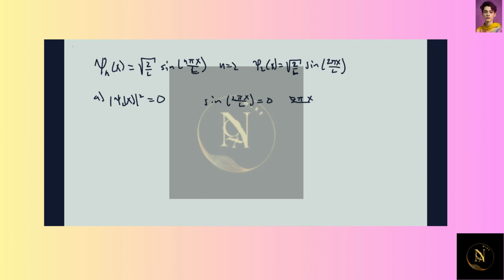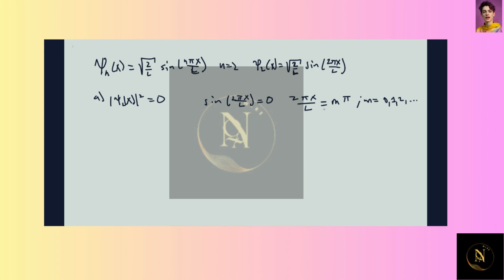So this happens when 2 pi x over L is equal to, we'll call it m pi, where m is some integer value: 0, 1, 2, going on and on.